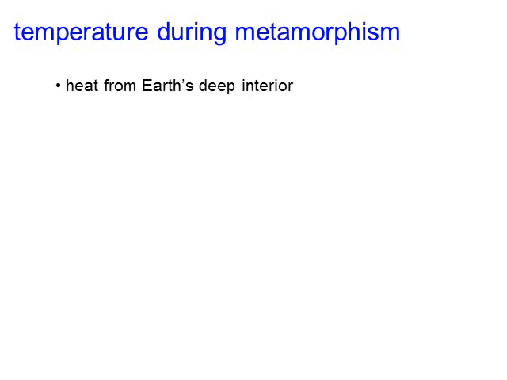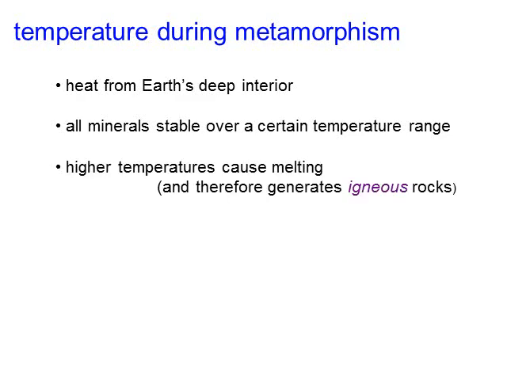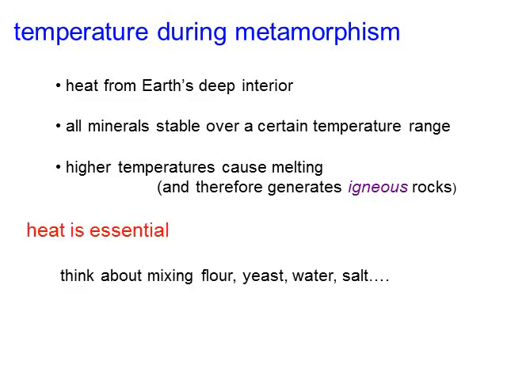Temperature. Heat from the Earth's deep interior is what we're talking about. Remember that the further you go down into the Earth, the hotter it gets. And all minerals are going to be stable over a certain temperature range, but once they pass that temperature range, they're going to become unstable and start to change. However, if we hit a certain temperature, that high temperature can cause melting. And if the rock melts, it's not going to be a metamorphic rock. It's going to be an igneous rock. So heat is essential, but not too much heat.